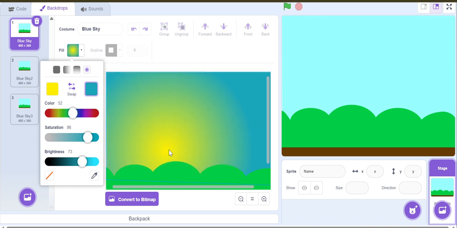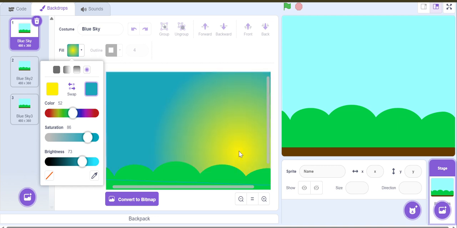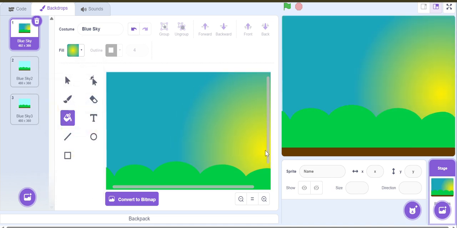Something like, I'm gonna make it like this. Now I'm gonna put it here. Now you can tell the differences. This is for a welcome screen.